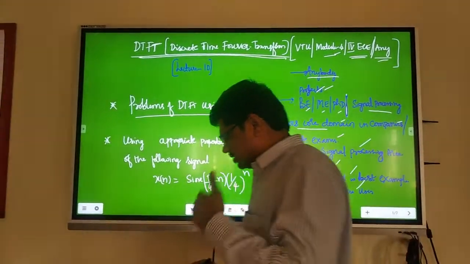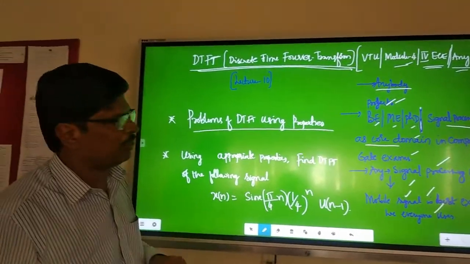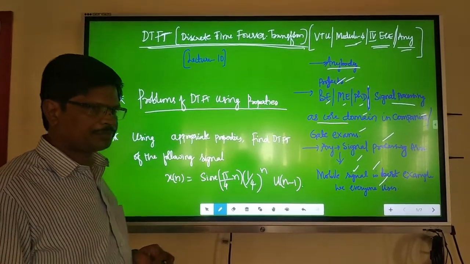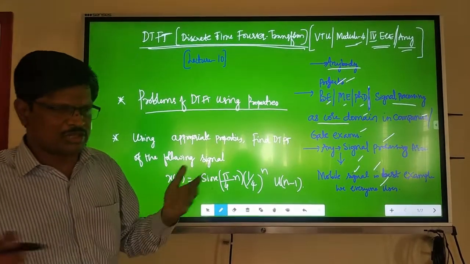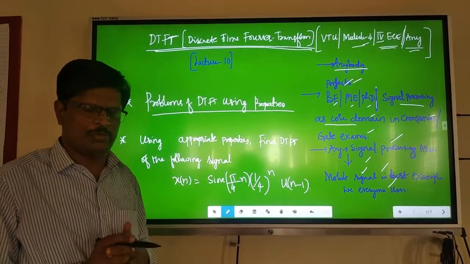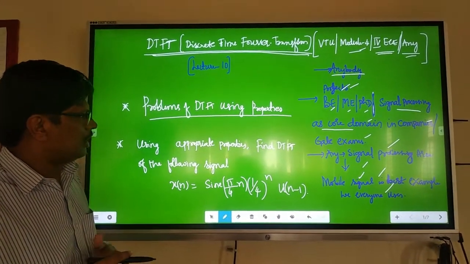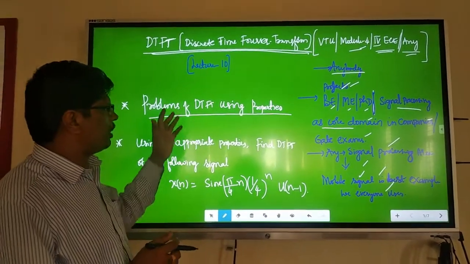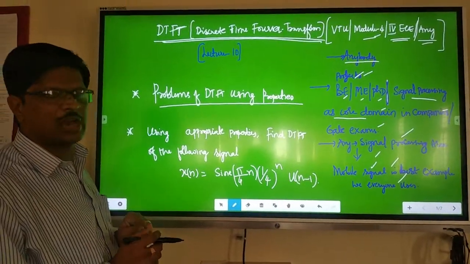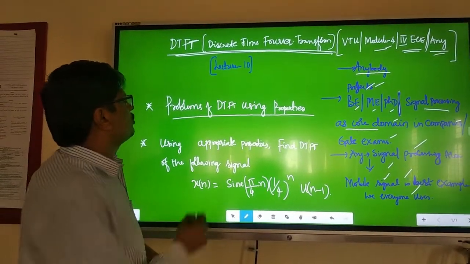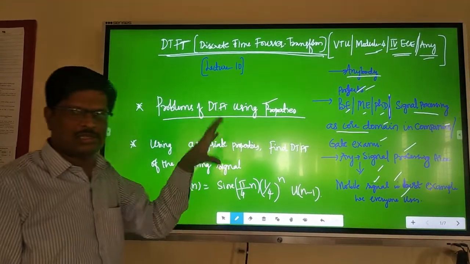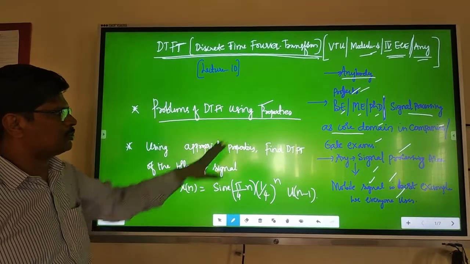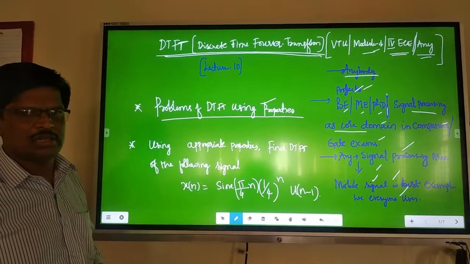Now let us see, in the last sessions we have discussed all the properties: linearity property, time shift property, frequency differentiation, frequency shift property, modulation property, convolution property, so many properties we did. Now let us see how to solve DTFT problems using these properties of DTFT.